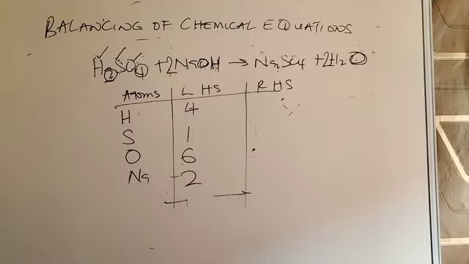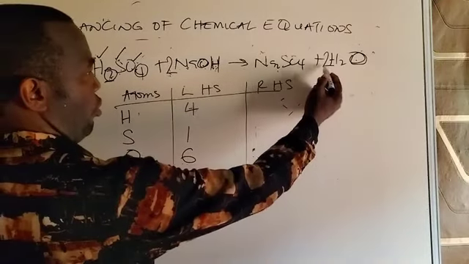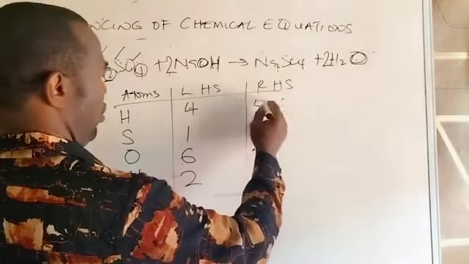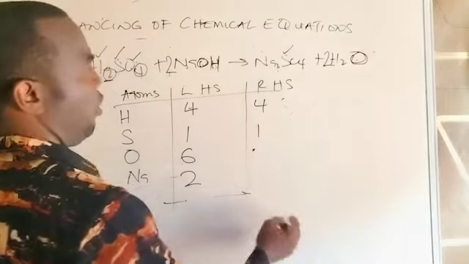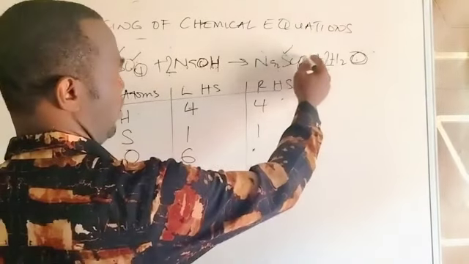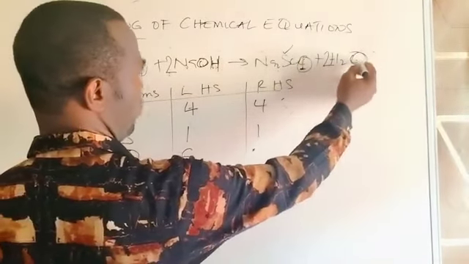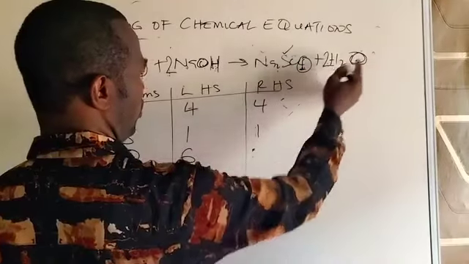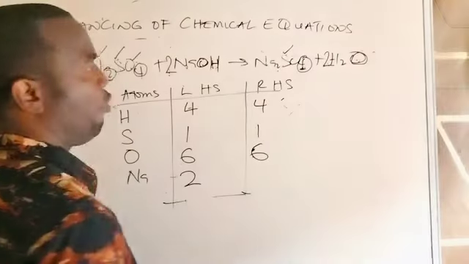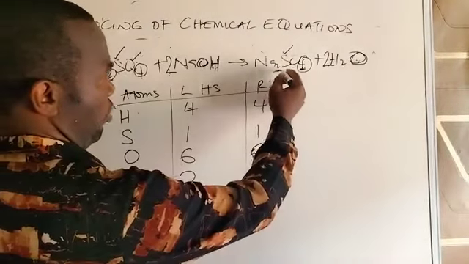So let's go to the other side. Hydrogen, there's 2 in front. 2 times this 2 gives you 4. For sulfur, there's only 1 sulfur there. For oxygen, there is 4 of oxygen here. Then 2 times 1, 2. So 4 plus 2 gives you 6. Then for sodium, there are 2 atoms of sodium here.